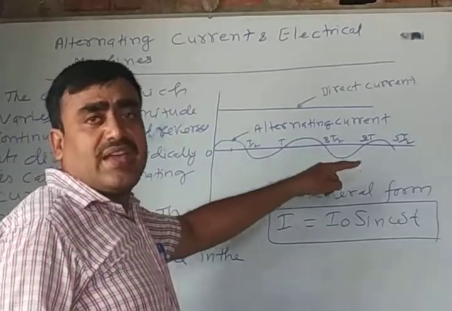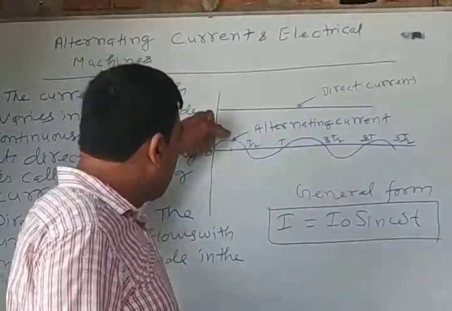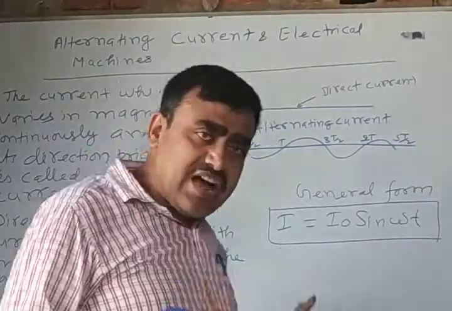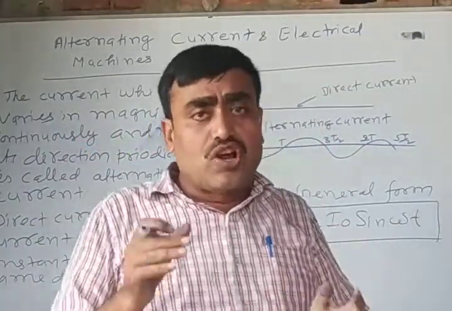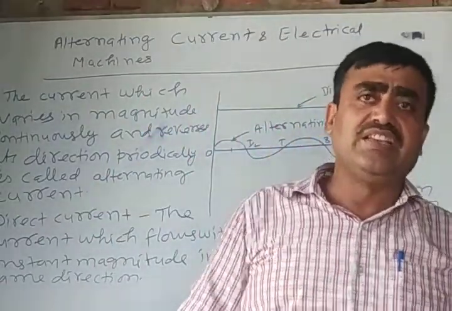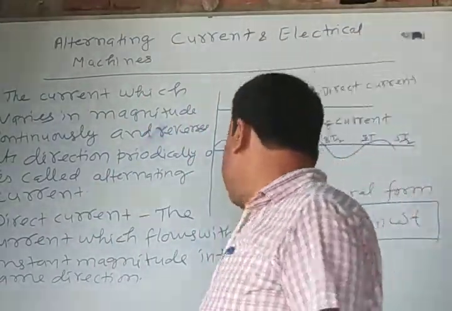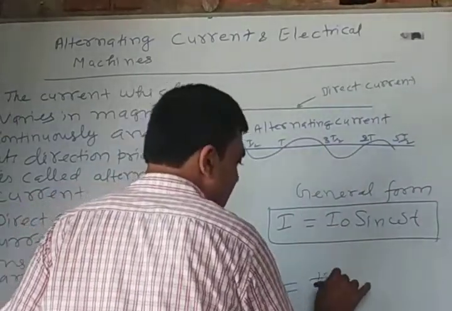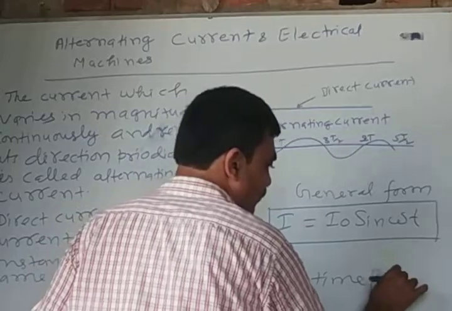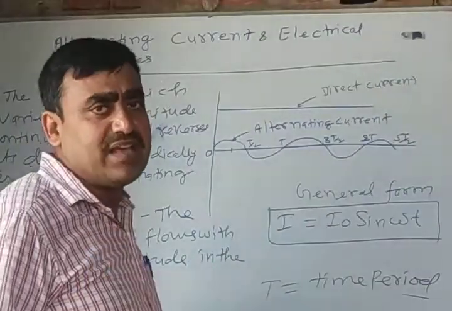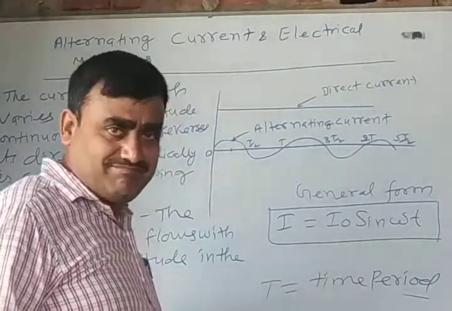It is propagated with the formation of crest and trough, and the time taken to complete one rotation of AC is called its time period, which is denoted by T. T is the time period, and time period is measured in seconds.